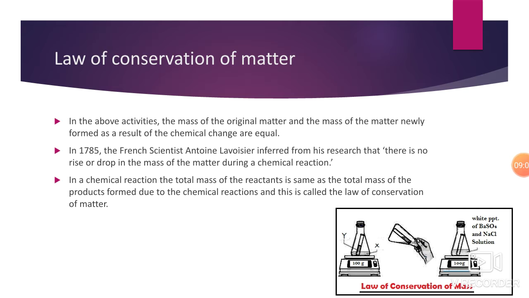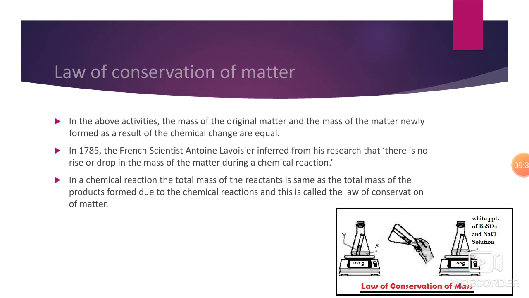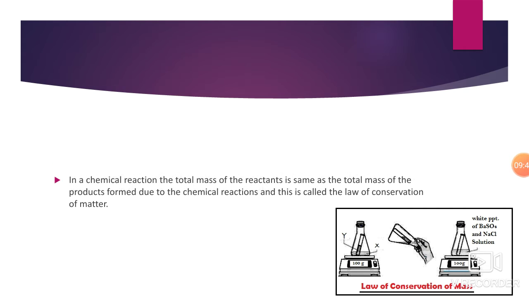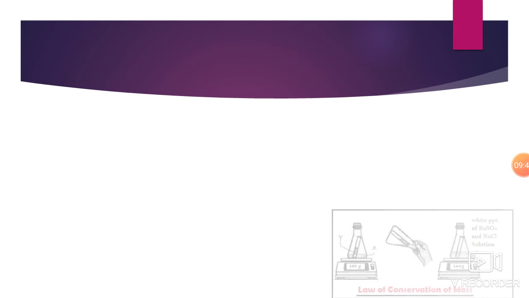So Antoine Lavoisier told us that the reactants, that is, those that react, and the products, that which we get after the reaction, both have the same mass. In a chemical reaction, the total mass of the reactants and the total mass of the products formed due to the chemical reaction are the same, and this is called the law of conservation of matter. So now you understood what the law of conservation of matter is. Now let's go to the next law. I have given a diagram of it. It's the same but different.